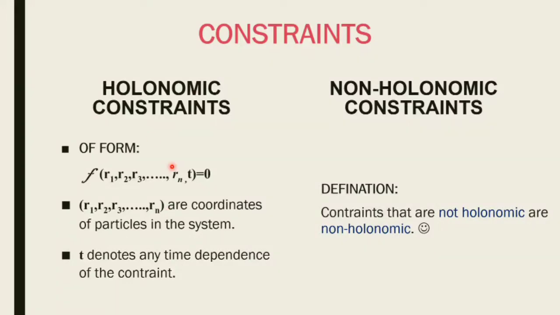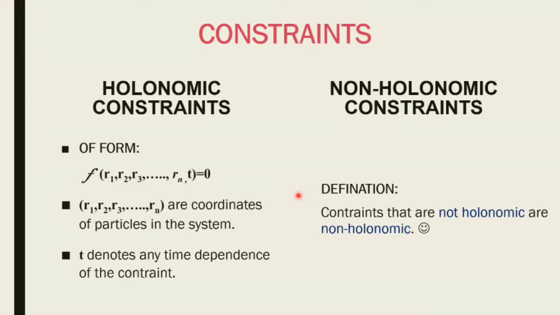Now, the holonomic constraints definition isn't just limited to this. We also need to care about a lot of factors, like that the number of constraints doesn't end up becoming more than the degrees of freedom, or that the constraint itself is differentiable, giving us a differentiable equation. But this is the basic of it. What is a non-holonomic constraint? A non-holonomic constraint is basically any constraint which is not holonomic. This is just the basic definition. Anything that you don't see here is going to be non-holonomic, and to put it simply, it's not going to follow any equality.